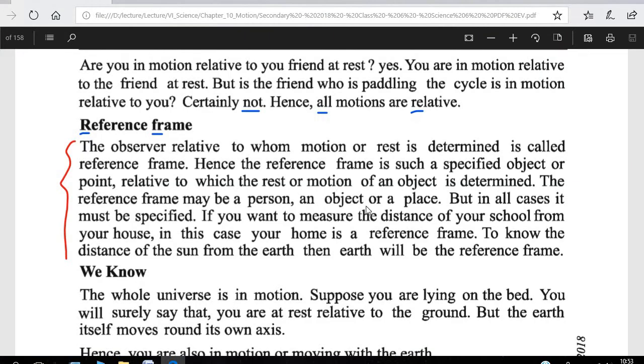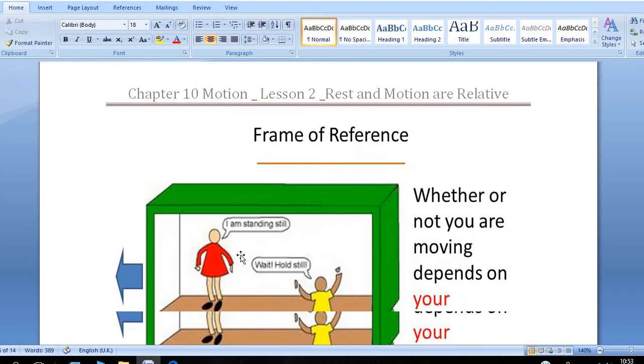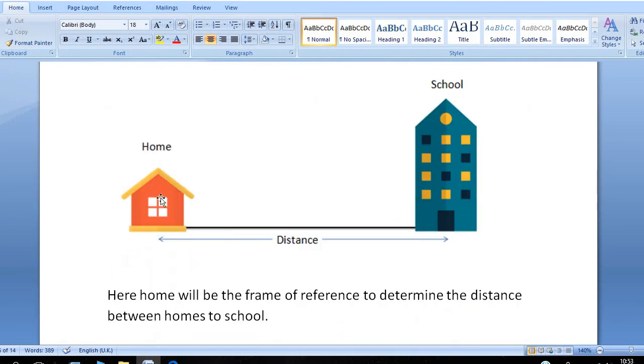So here it is written, the reference frame may be a person, an object or a place, but in all cases it must be specified. You want to measure the distance of your school from your house; in this case your home is a reference frame. Come to the point. Here is the school and the home. To measure the distance from home to school, your home is the reference frame. So home টা হচ্ছে তোমার রেফারেন্স ফ্রেম হবে।